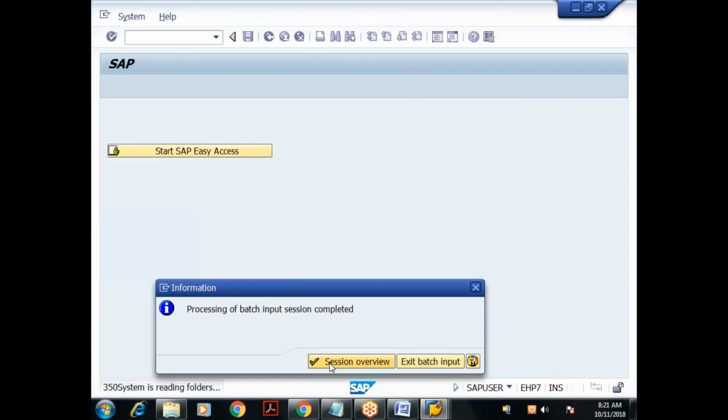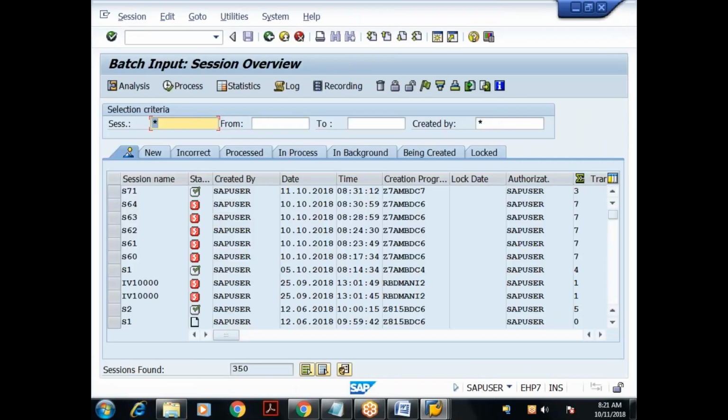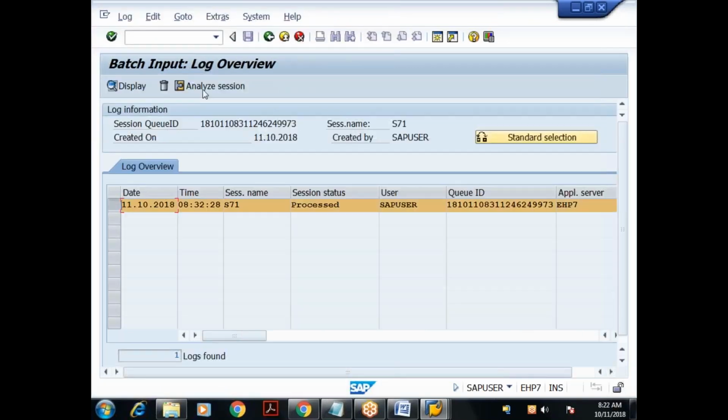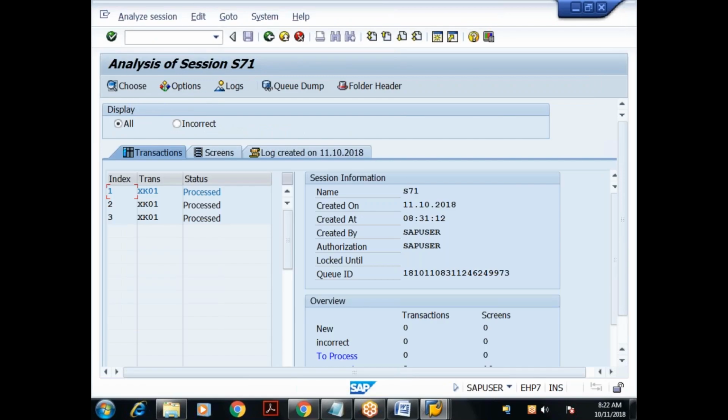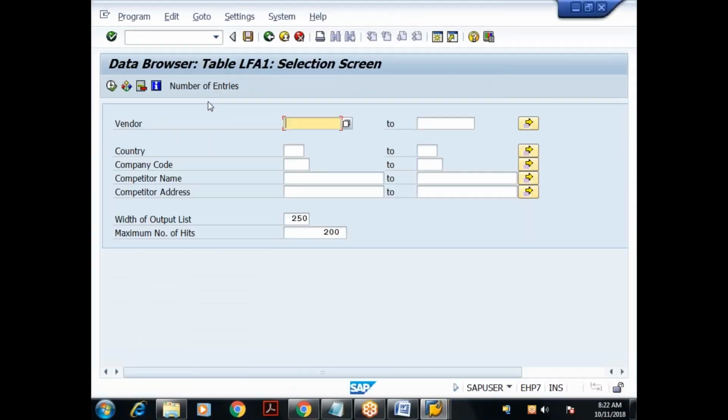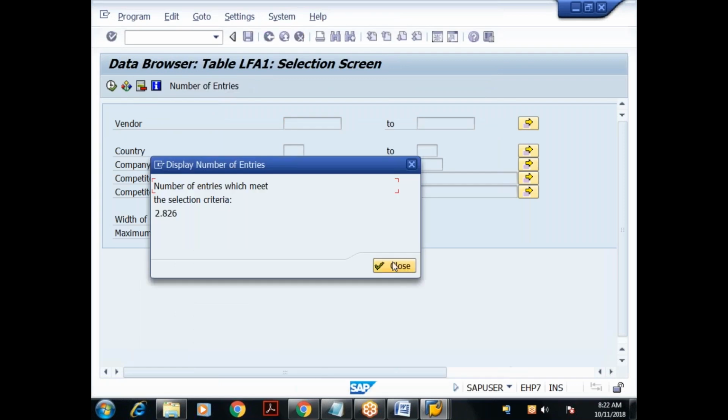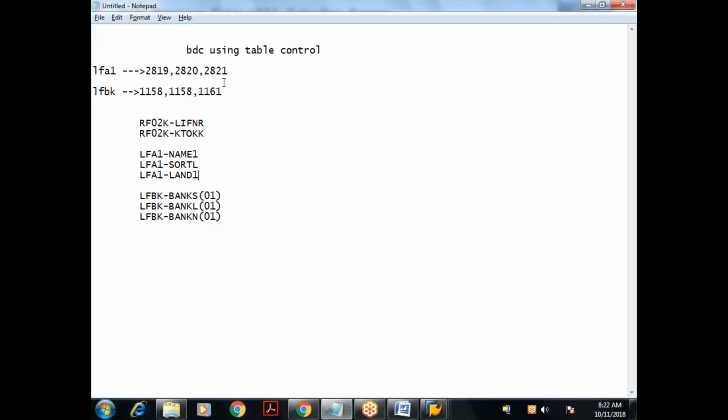Processing a batch input session completed. It is processed successfully, right? All are processed. So you can go and check the tables. If you go to the LFA1 table, 2826. Earlier it was 2821. Why did I get 26? Okay, Srikant has asked one doubt. At that time I created some records. So 2826, done.